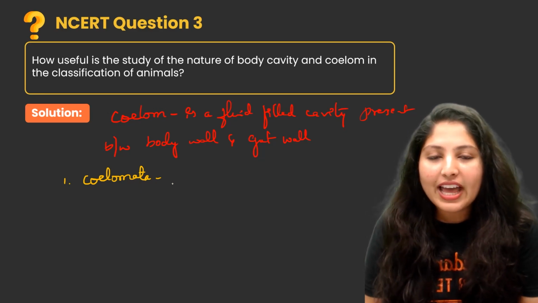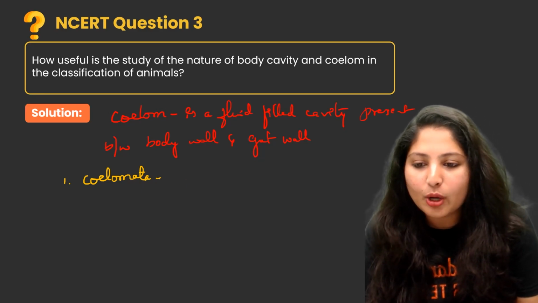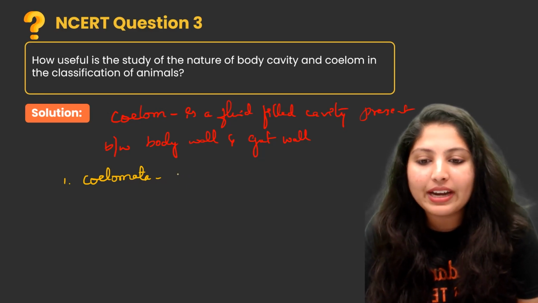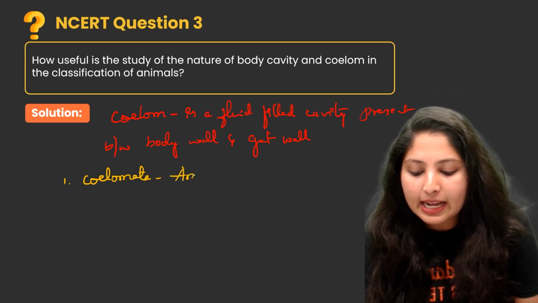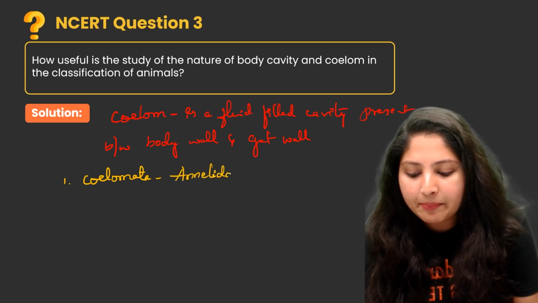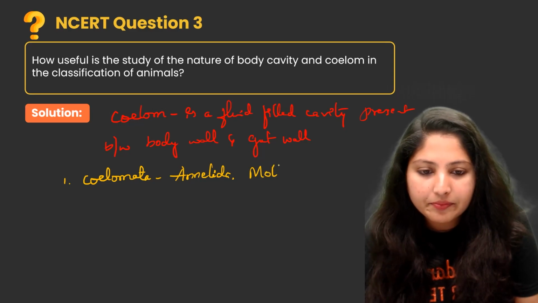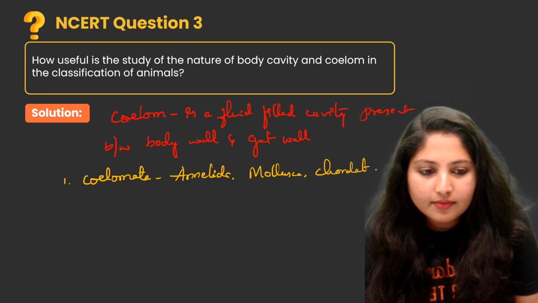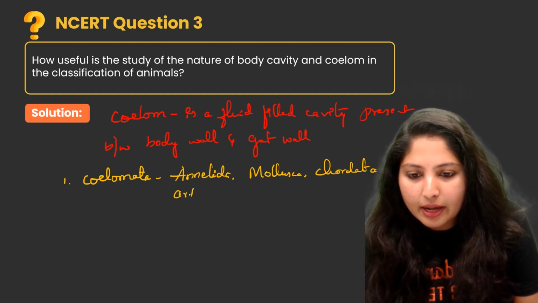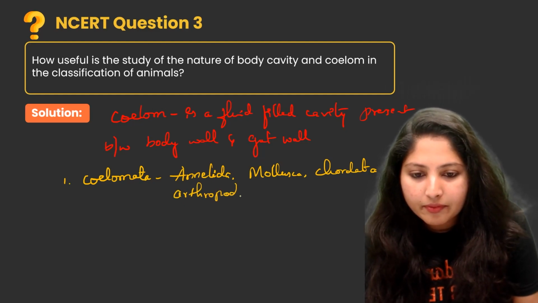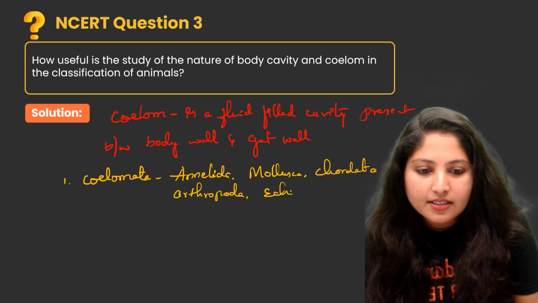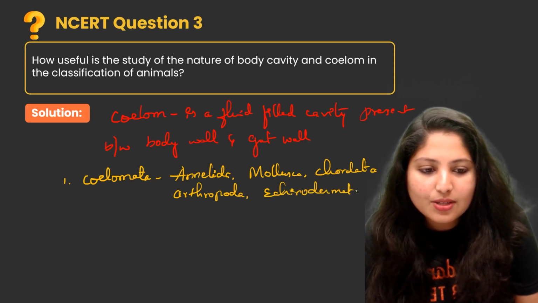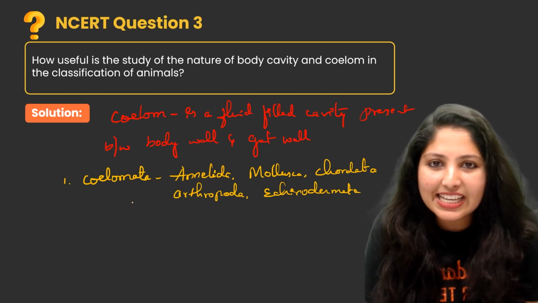Example: Annelida, Mollusca, Chordata, Arthropoda, Echinodermata. These organisms contain coelom.